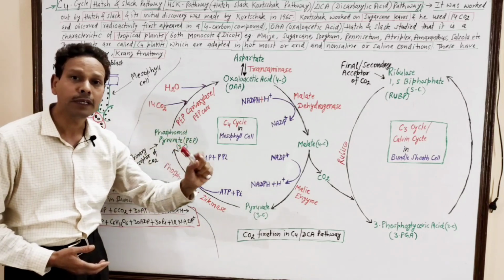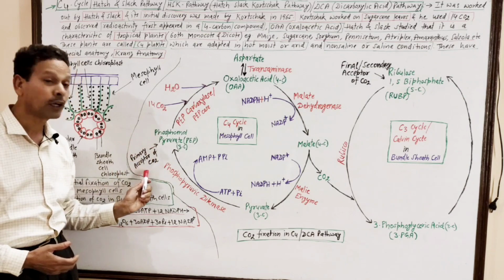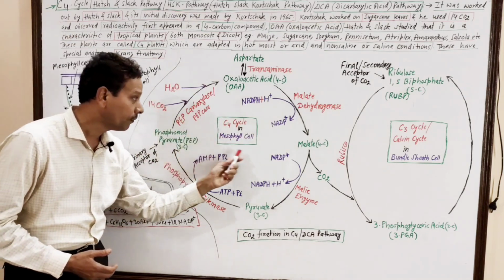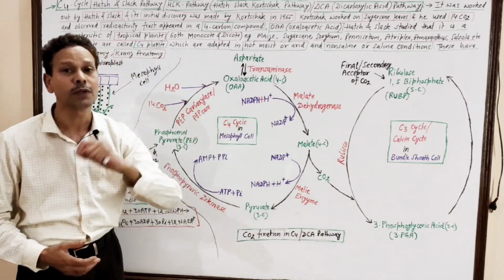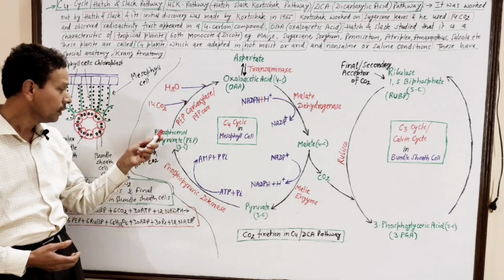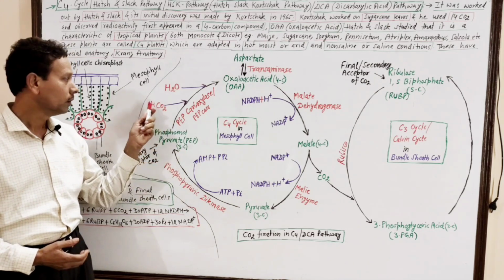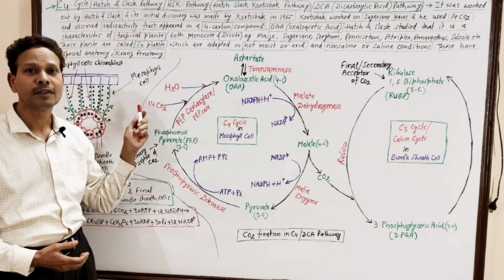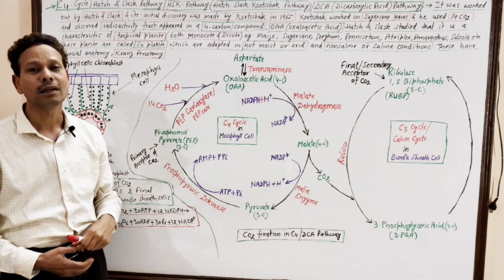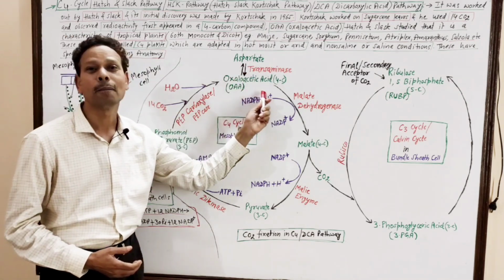PEP, phosphoenol pyruvate, acts as the primary acceptor of CO2. The initial, primary fixation of CO2 takes place in mesophyll cells. This 3-carbon compound interacts with atmospheric CO2: a 3-carbon compound and 1 carbon of CO2 produce a 4-carbon compound.